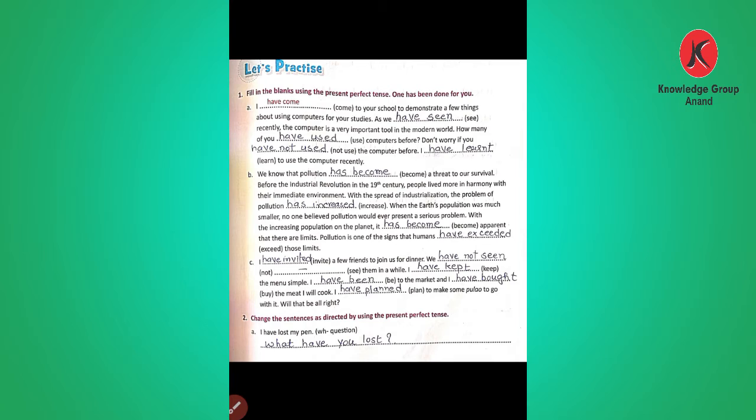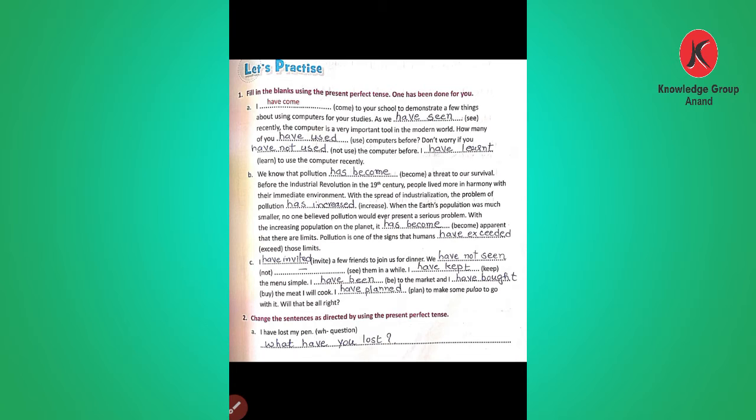Number B is we know that pollution has become, third person, has become a threat to our survival. Before the Industrial Revolution in the 19th century, people lived more in harmony with their immediate environment. With the spread of industrialization, the problem of pollution has increased.